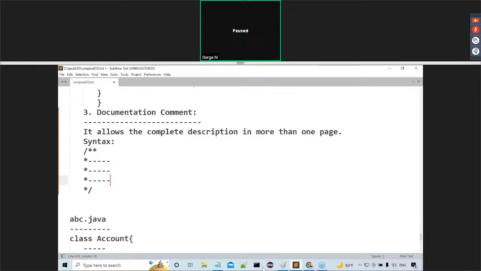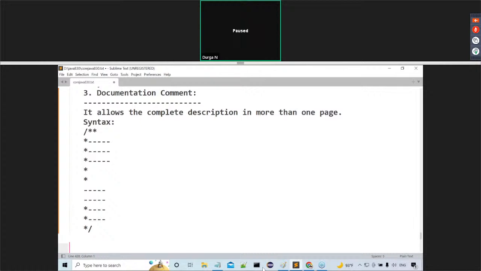Even if you want to give an empty line, with no data available, there also we should provide a star. And so on. Then finally, we have to end with a star slash. This is exactly the syntax of the documentation comment. Sir, are all of you following or not?